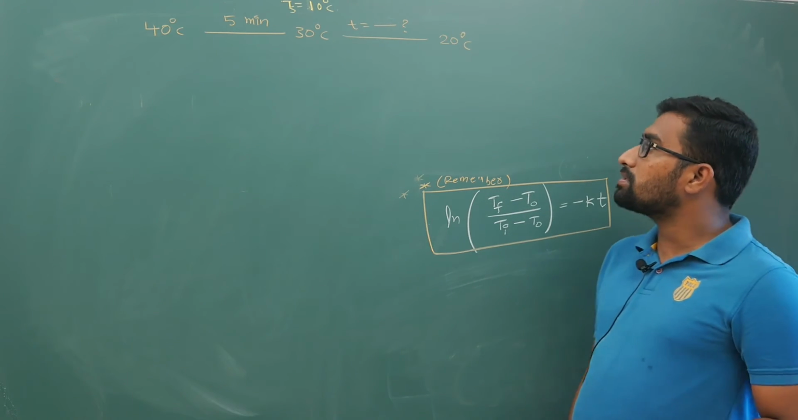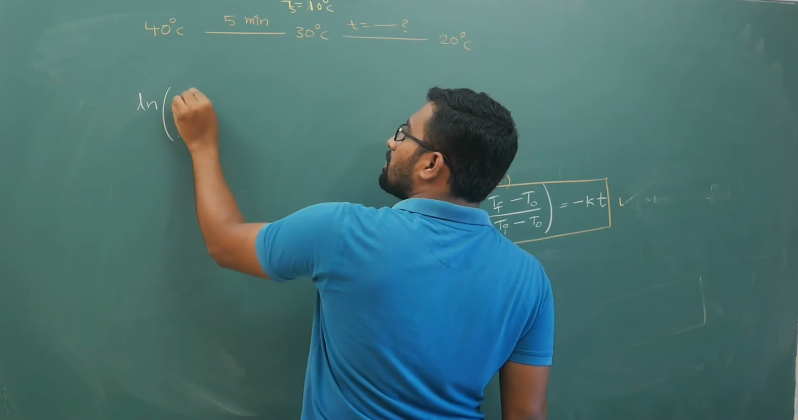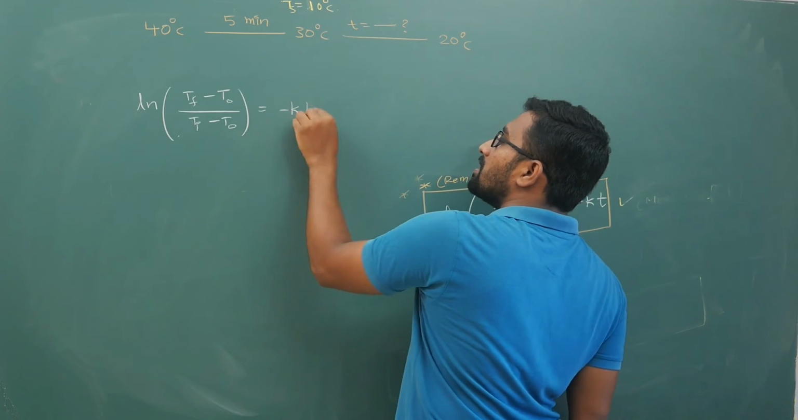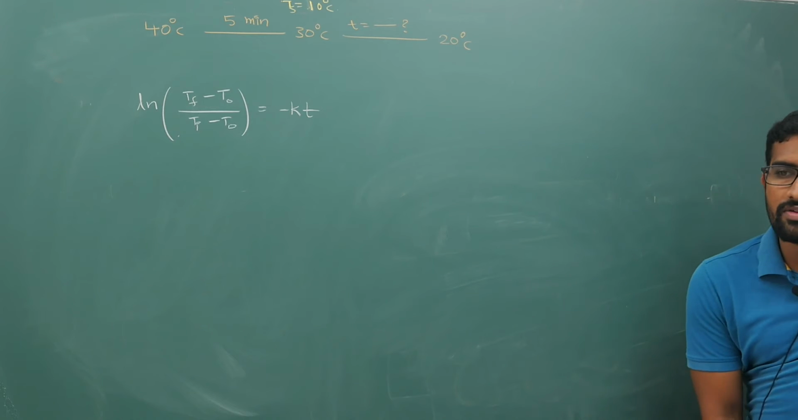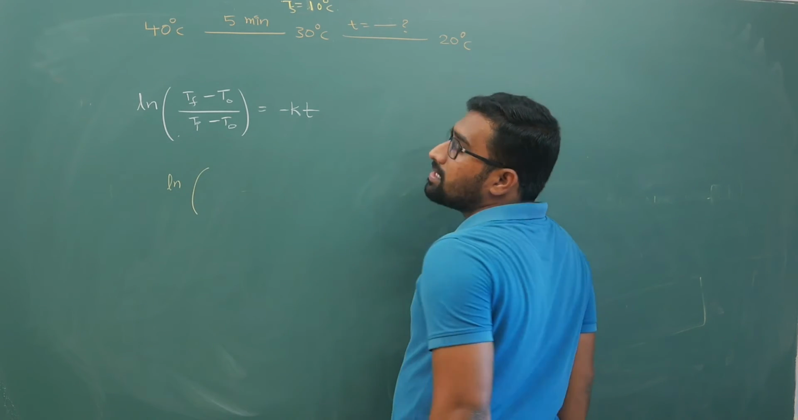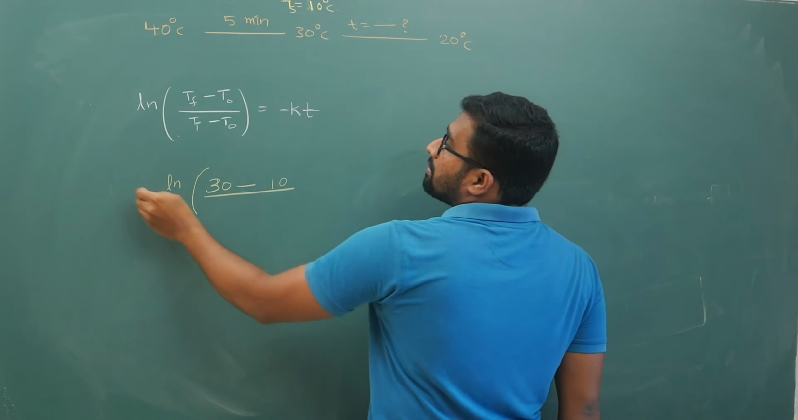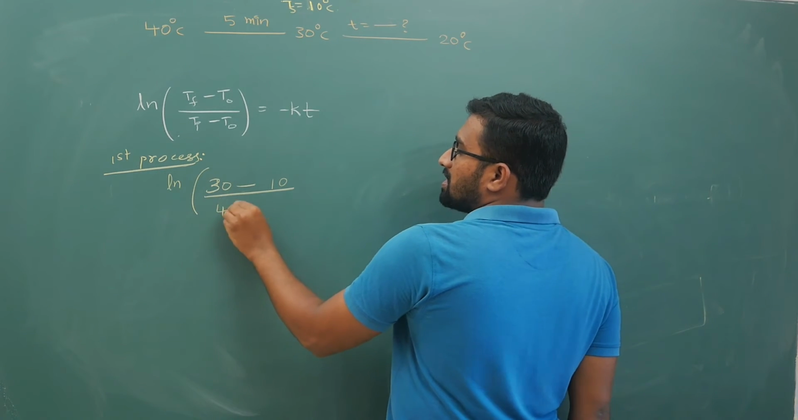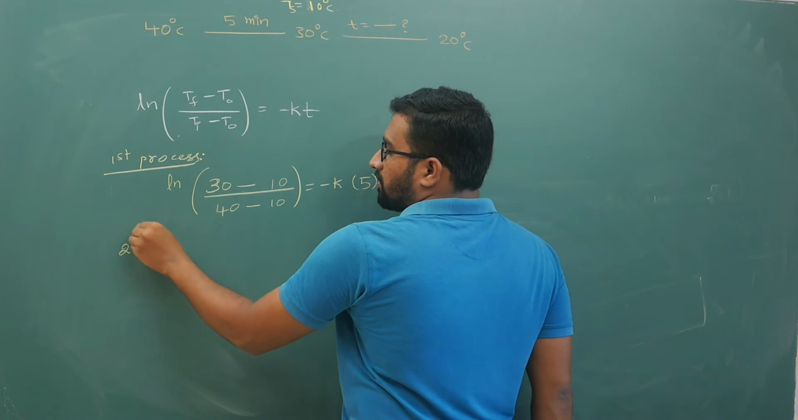Now if you try to solve this question, according to my formula, ln of (t final minus t naught) by (t initial minus t naught) is equal to minus k into T. For the first process, taking the time as T1, it becomes ln of (final temperature 30 minus surrounding temperature 10) by (initial temperature 40 minus 10), which is equal to minus k times T, where T is 5.